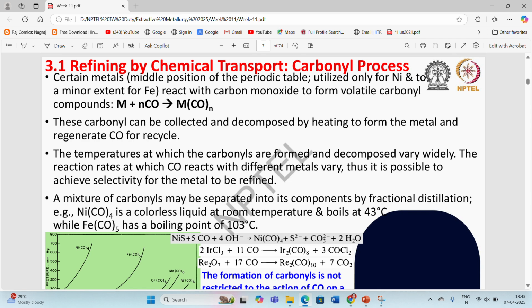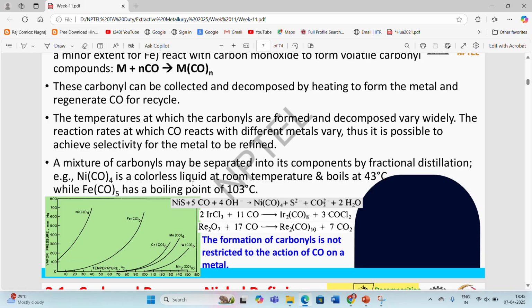The temperatures at which the carbonyls are formed and decomposed vary widely. The reaction rates at which CO reacts with different metals vary, thus it is possible to achieve selectivity for the metal to be refined. The temperature for the formation of carbonyls varies according to the different metals, and this has a very wide range. So we can operate selectively on which metal is converted into carbonyls, and then via decomposition we can recover the pure metal.